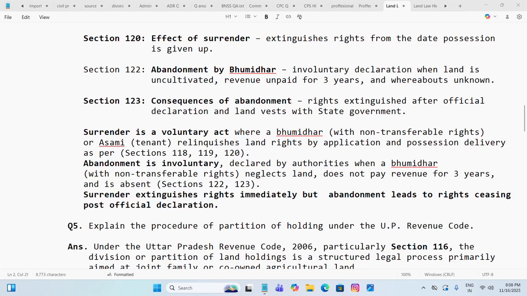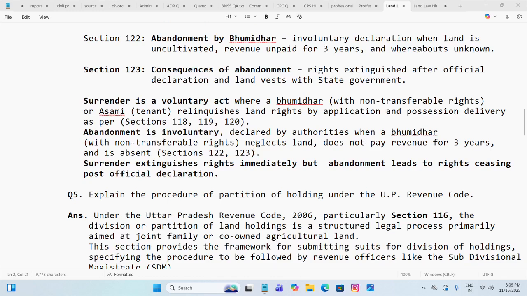Surrender is a voluntary act where a Bhumidhar with non-transferable rights or Asami relinquishes land rights by application and possession delivery as per section stated above, section 118, 119 and 120.